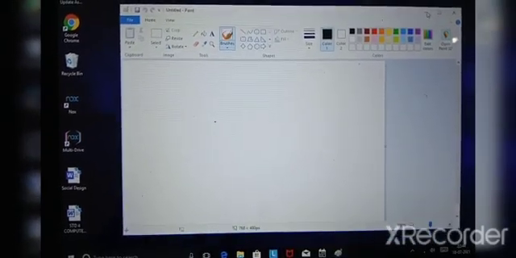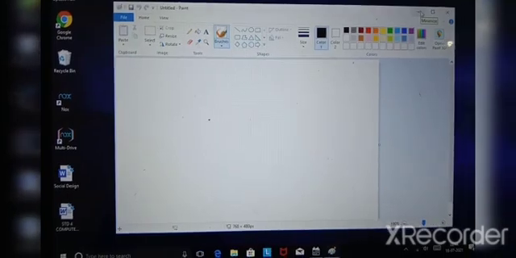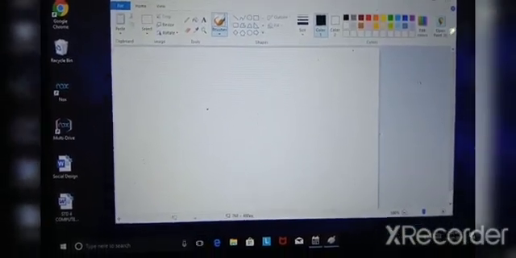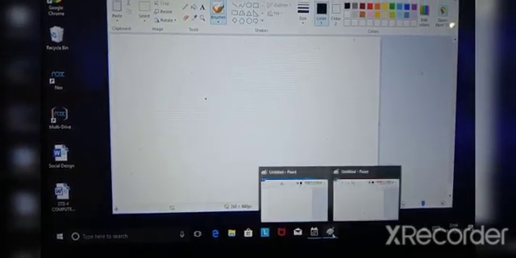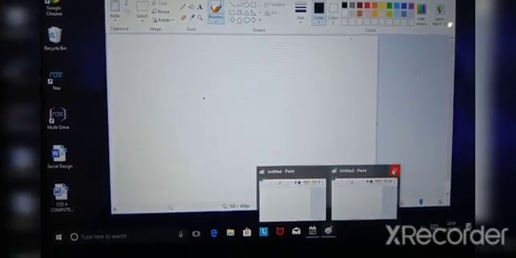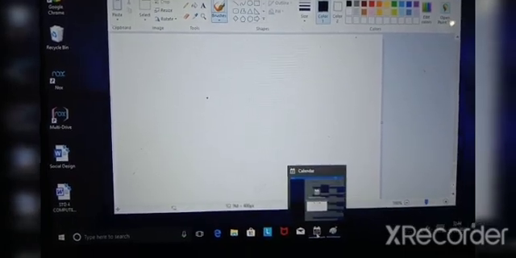Now, how to switch between the running apps. These are the two apps running on my screen, and you can see them on the taskbar. This is the taskbar, and you can see both. This is calculator, and this is paint. While working, you can work on paint and you can again switch to the calculator.